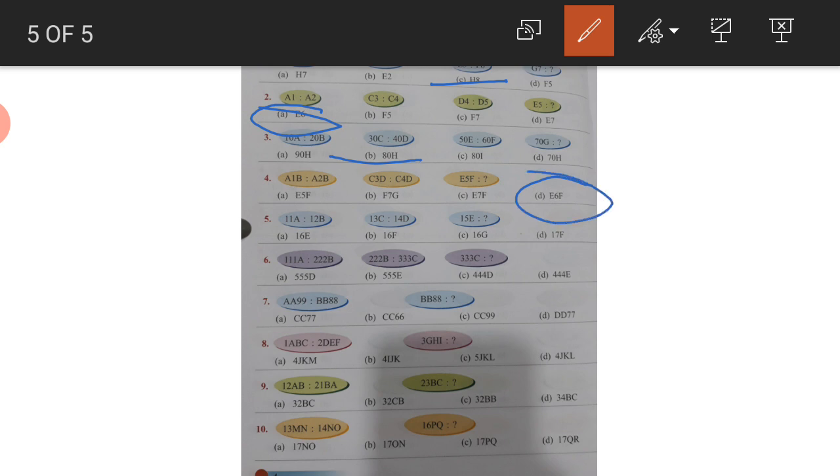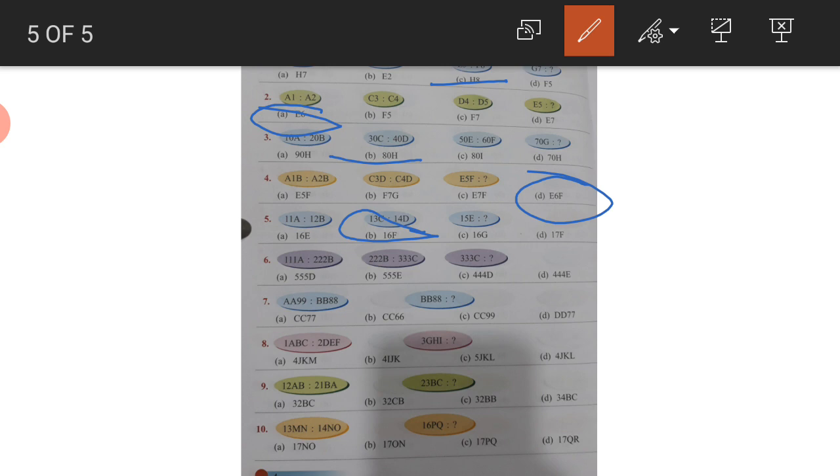Now next one, fifth, 11A, 12B, 13C, 14D, 15E. Options are 16E, 16F, 16G, 17F. So the number will be the next one, 15, 16. There is E and the next will be F. So answer is 16F.